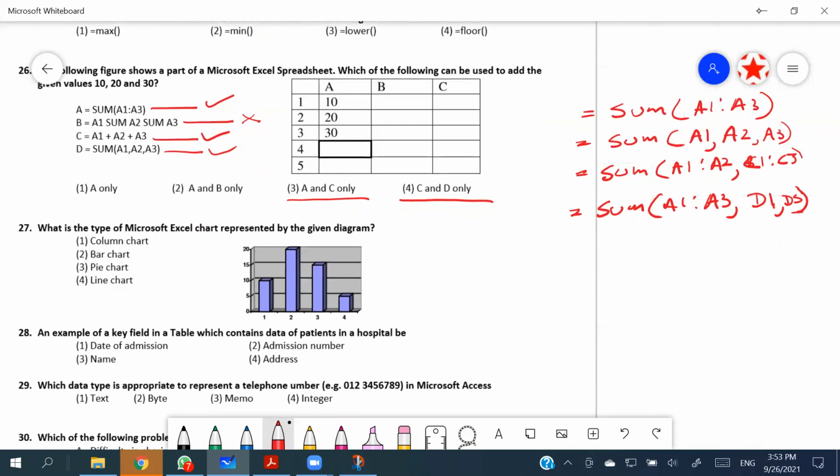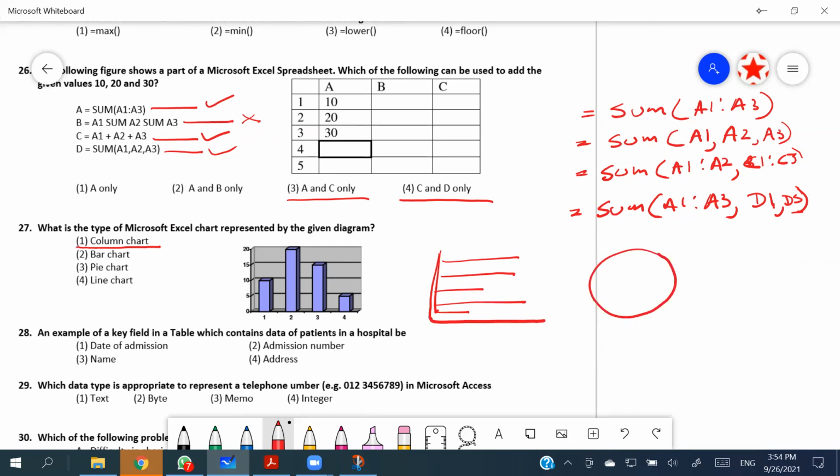Okay, so then the 27th. What is the type of Microsoft Excel chart represented by the given diagram? It's the column chart, right? Yeah, so this is going to be the column. Bar chart comes the other way around, right? Like this. This is what you call a bar chart.